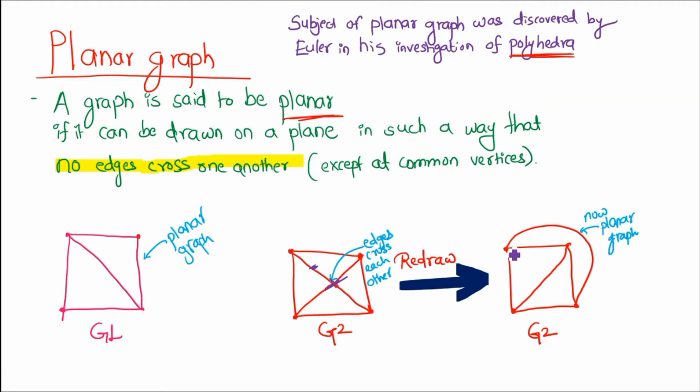If we redraw it, we get this kind of graph. Now no two edges touch each other except at the common points. So this graph is now a planar graph.